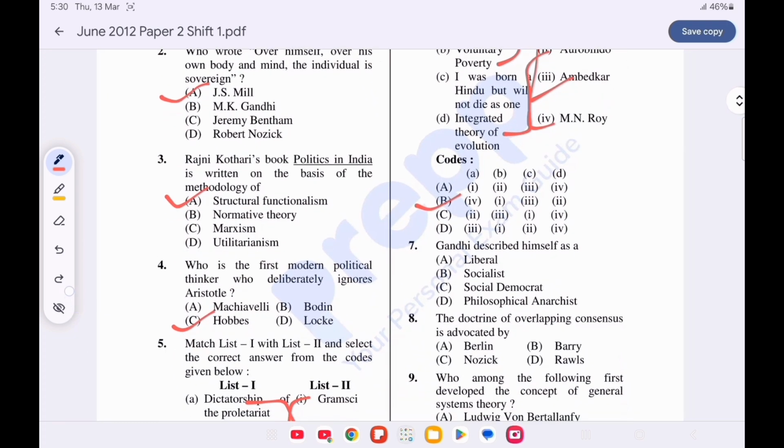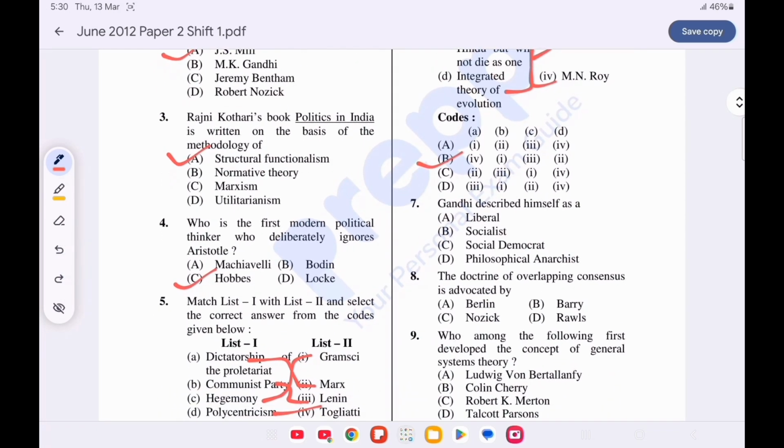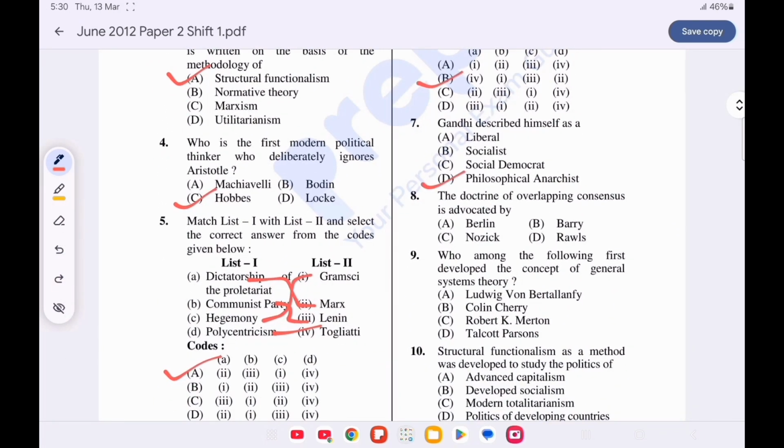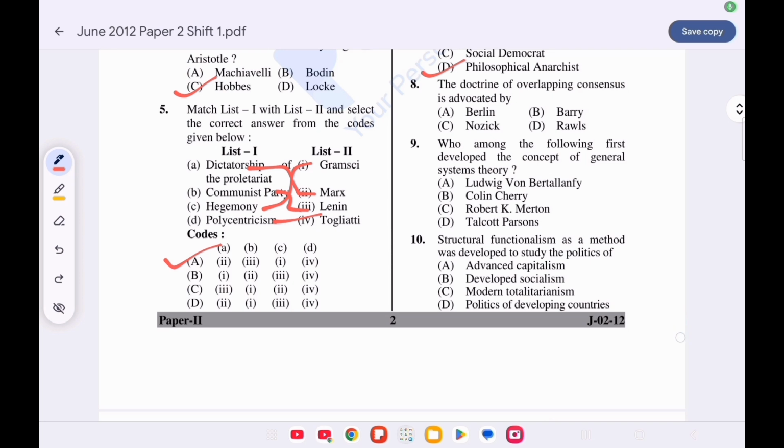Now question number 7. Gandhi described himself as a, option D is correct, philosophical anarchist. Question number 8. The doctrine of overlapping senses is advocated by. Option D is correct, John Rawls. Question number 9. Who among the following first developed the concept of general system theory? Option A is correct, Ludwig von Bertalanffy.